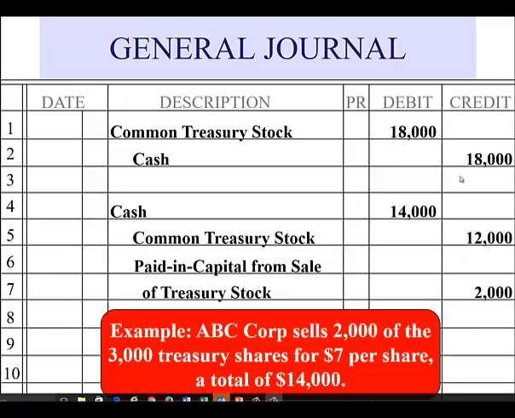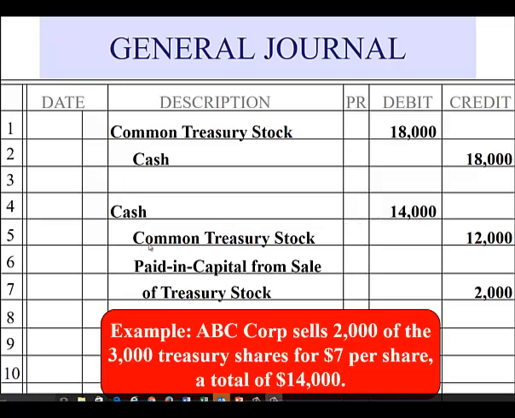Okay, now in this transaction, ABC Corp sells 2,000 of the 3,000 treasury shares that it had purchased before for $7 per share, a total of $14,000. So ABC sold its treasury shares back to investors and received cash of $14,000.